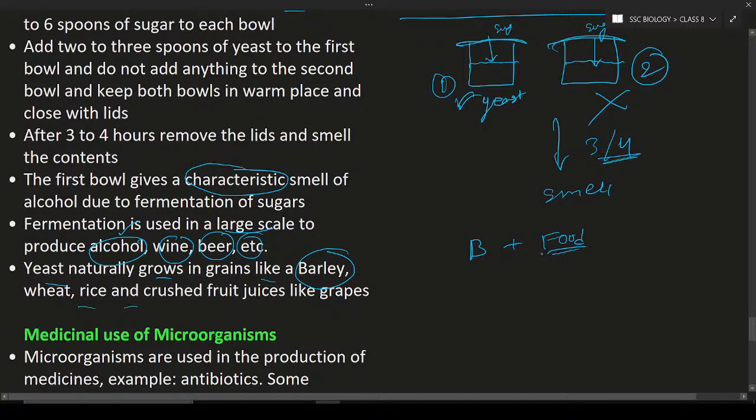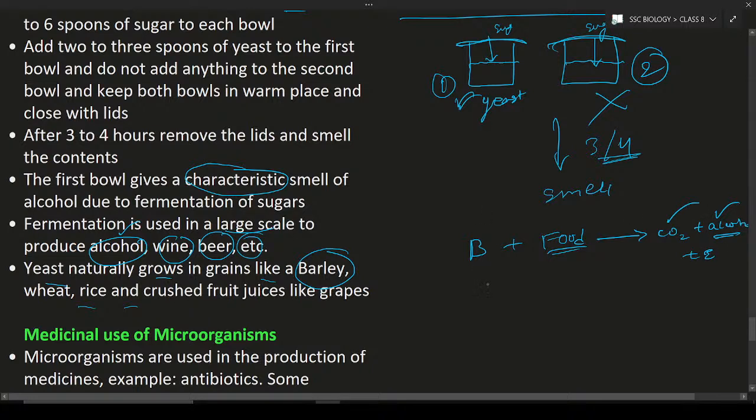The microorganism will consume the food material, like sugars, and it will produce carbon dioxide and also alcohol. It also produces energy, and the energy will be utilized by the yeast. The carbon dioxide and alcohol will come out. Fermentation means the growing of microorganisms for the production of carbon dioxide and alcohol.